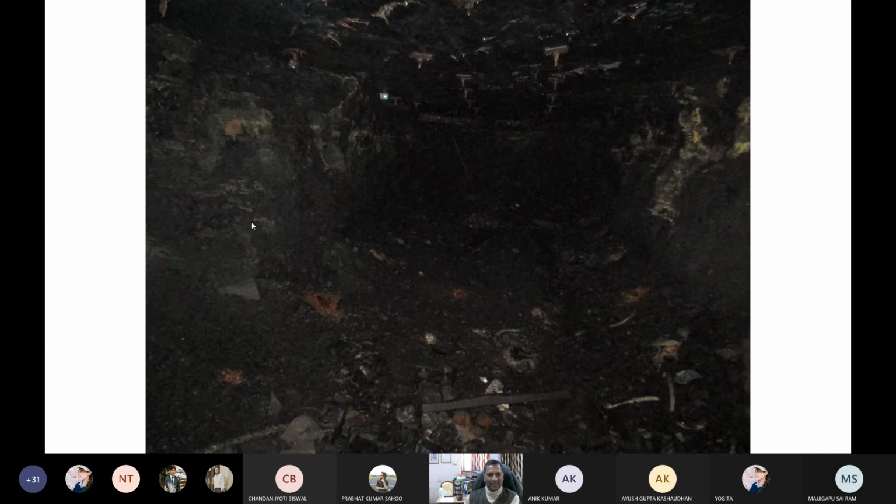That means the pillar size is 30 meters, what I have given to you. Now I am trying to make you understand better, as if you are there in this mine, my beloved students, of the underground coal mining method, MN 2102, right? Now here, this is the middle of the gallery. You imagine this is a gallery, this is the middle. So from this middle to the middle of the gallery on the other side of the pillar, that is 30 meters.